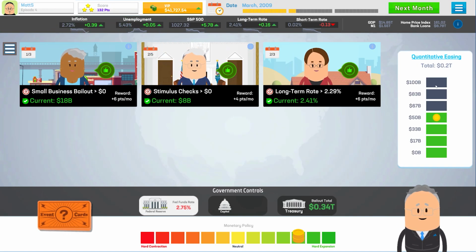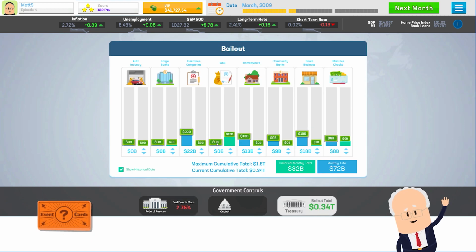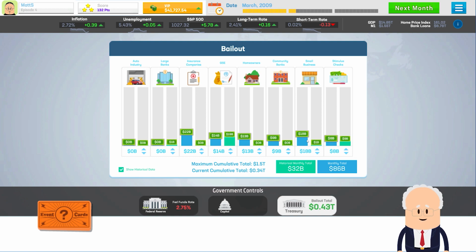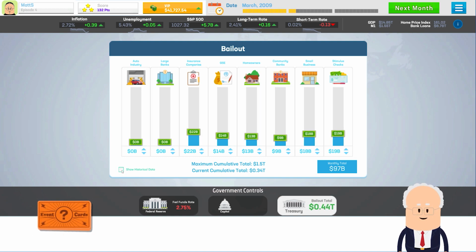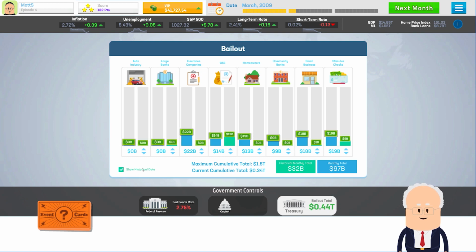Throughout the episode, we can change our levels of quantitative easing, and we can change our bailout sliders for each industry. In the bottom left, we can click this little check mark to show historical data.